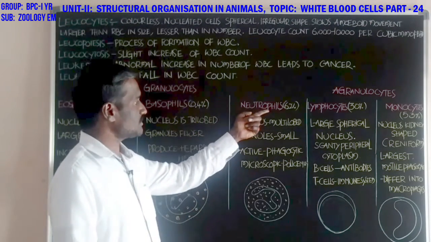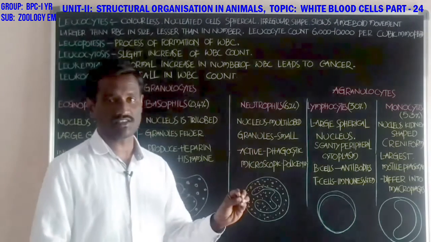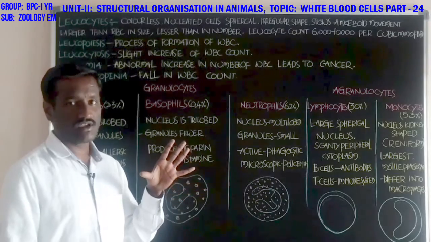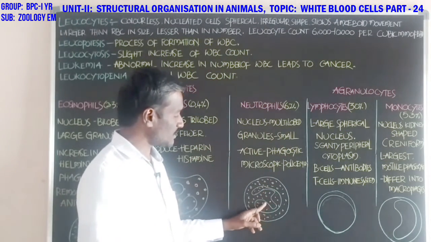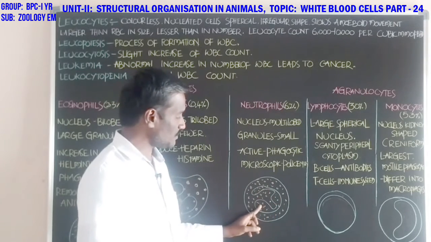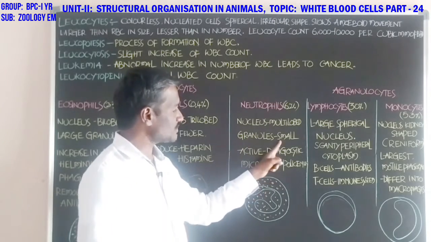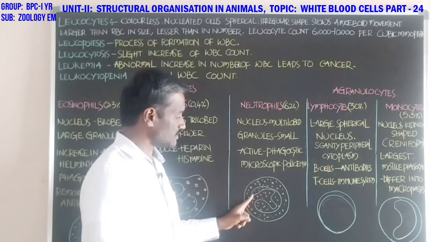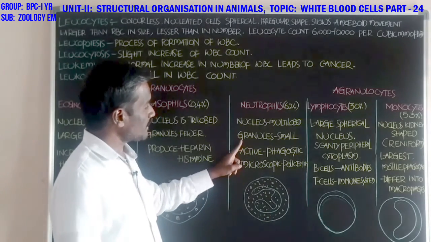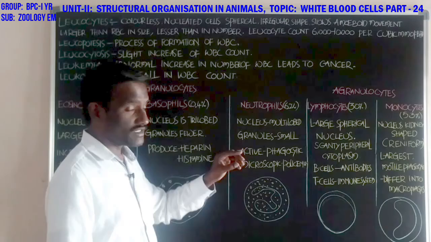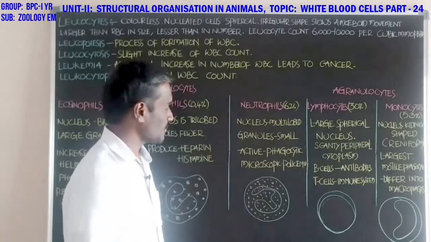Next, the third one is neutrophils. Neutrophils constitute 62% of the total WBC count. The nucleus is multilobed; the nucleus divides into many lobes, students. Granules are small in size, and these cells show active phagocytic nature.